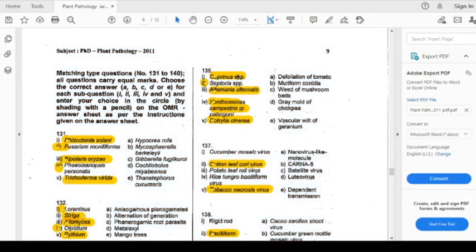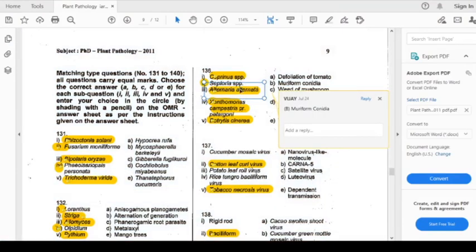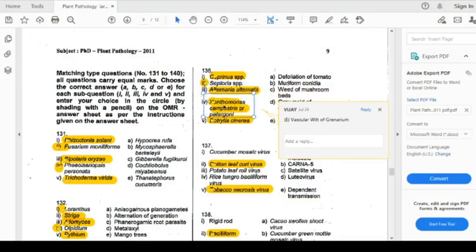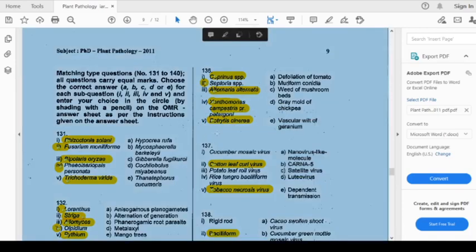Coprinus species is a weed of mushroom, and Septoria species causes defoliation of tomato. The option number A. Alternaria alternata has muriform conidia. Xanthomonas campestris, and Botrytis cinerea is the gray mold of chickpea. Option number D. Now we will come to question number 137.